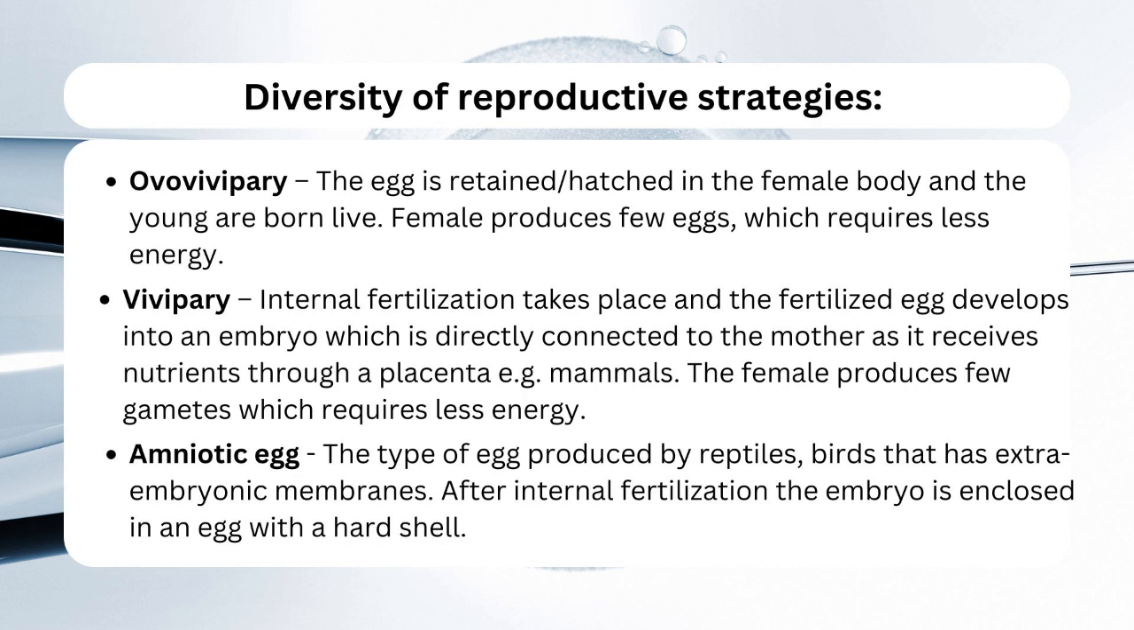Vivipary, internal fertilization takes place and the fertilized egg develops into an embryo which is directly connected to the mother as it receives nutrients through a placenta, e.g. mammals. The female produces few gametes, which requires less energy. Amniotic egg, the type of egg produced by reptiles and birds that has extraembryonic membranes. After internal fertilization, the embryo is enclosed in an egg with a hard shell.